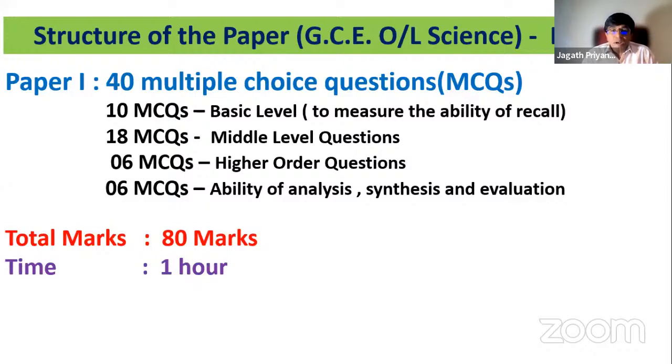In the O-level science paper, you are getting nearly 40 to 50% from the grade 10 work. And many of you, due to the pandemic situation, have missed many lessons of grade 10. Therefore, you need to revise the grade 10 work from the beginning. Today we are going to revise grade 10 from unit 1 to unit 6.